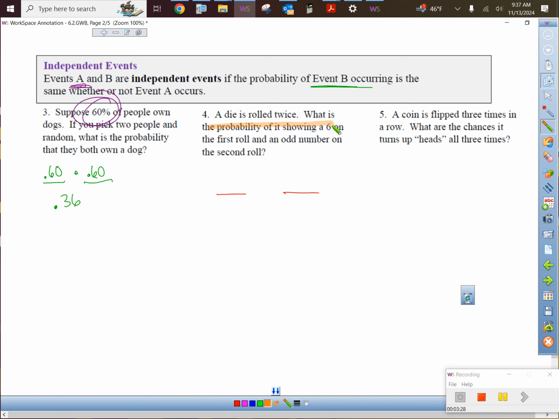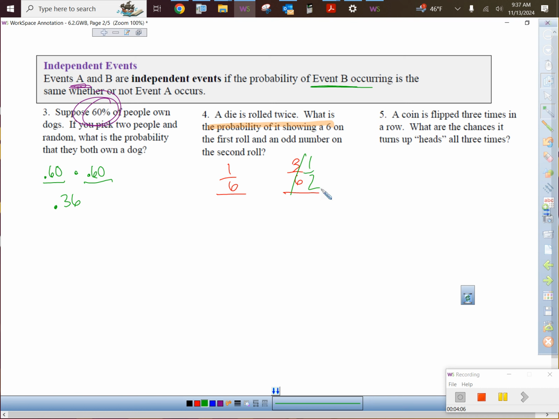How many 6s are available? There is 1 six. How many possible things, though, on a die? So how do you feel about 1 out of 6? That is the probability of rolling a 6. But then they have a second event, right? They're like, okay, then the next time I roll it, I want to roll an odd number, which is 1. 1 is an odd number, correct? 3, isn't 3 an odd number? And 5. Are you down with 1, 3, and 5? Aren't there 3 choices there out of 6, which totally reduces to 1/2?